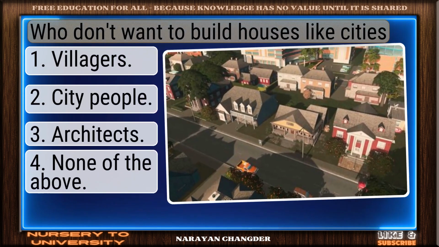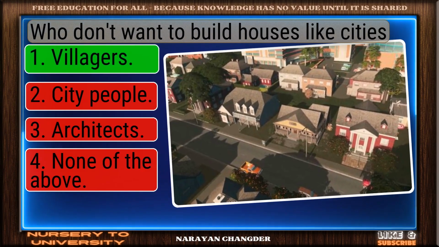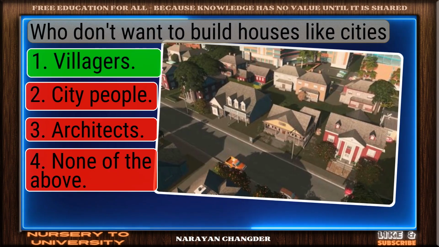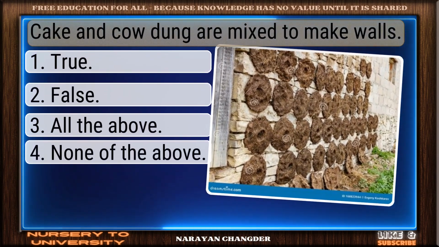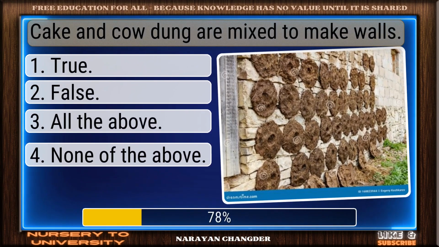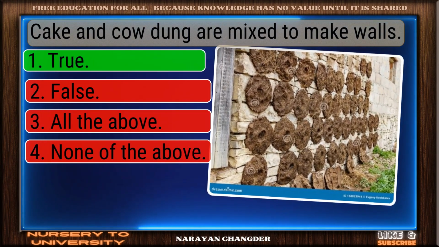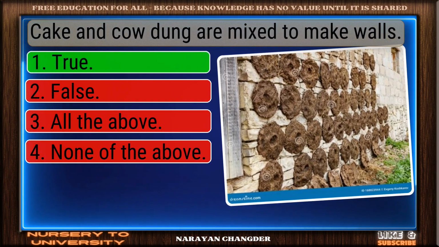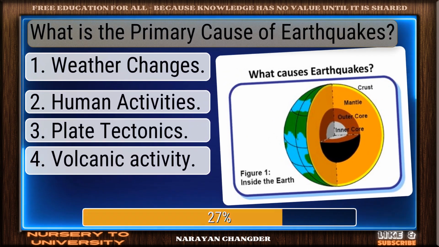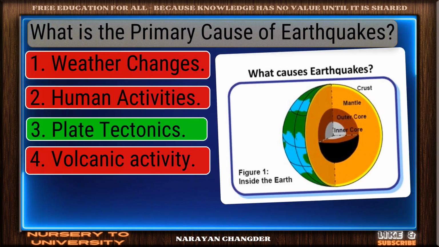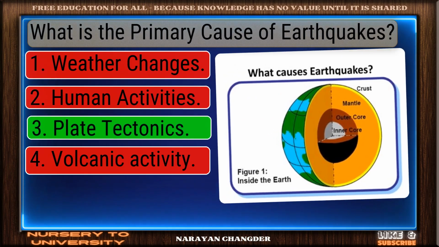Who don't want to build houses like cities? Excellent choice. Villagers is the right answer. Cake and cow dung are mixed to make walls. Clear logic. Your choice true is sound and 100% true. What is the primary cause of earthquakes? Good job. Your answer, plate tectonics, works well here.